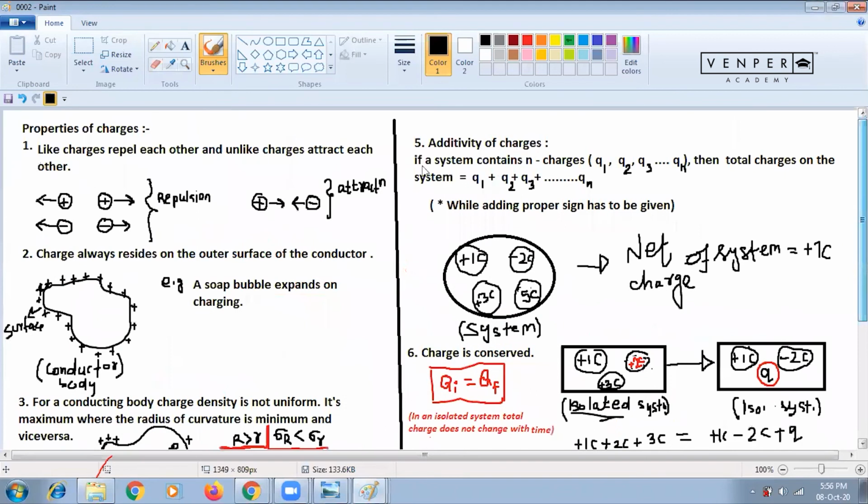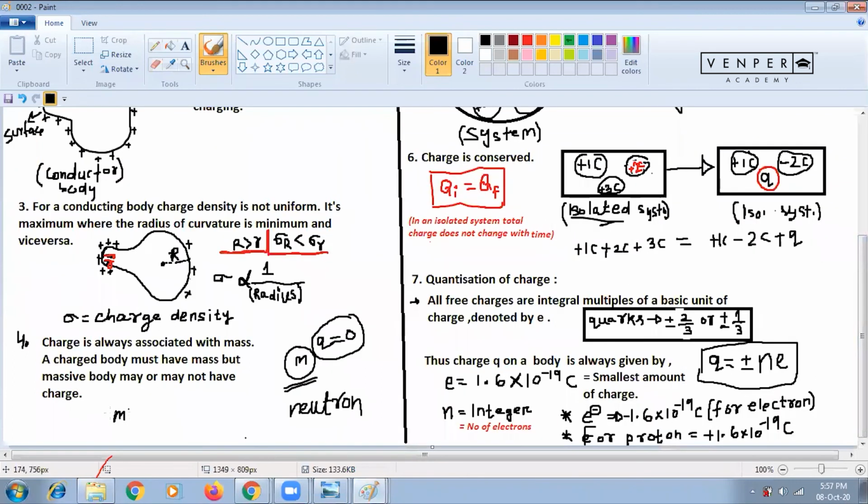Additivity of charges. So what is that? If a system contains n charges, write this last point only, then we'll stop. Now everyone remember, suppose this mass is 4 kg and it has 2 microcoulomb.